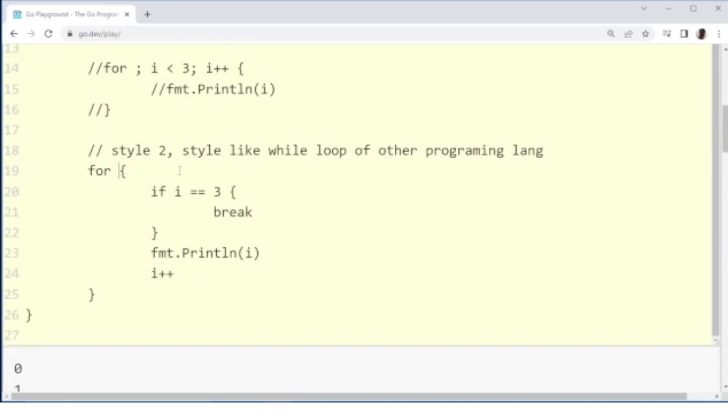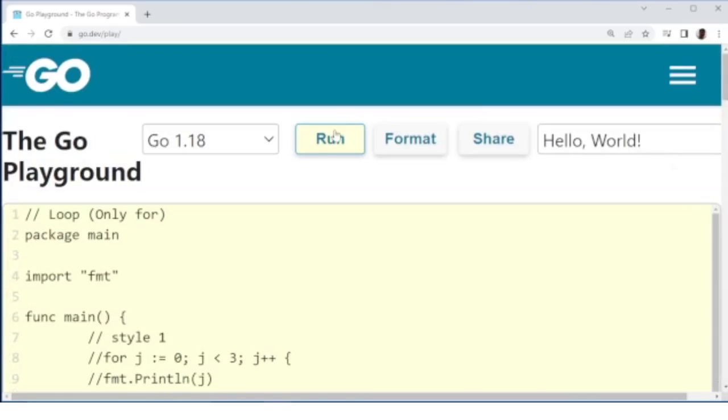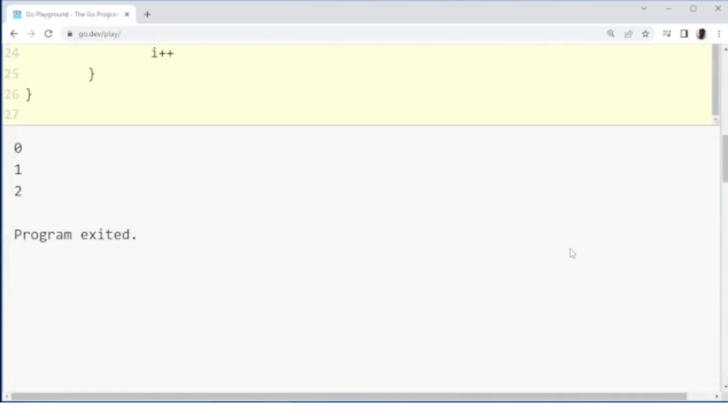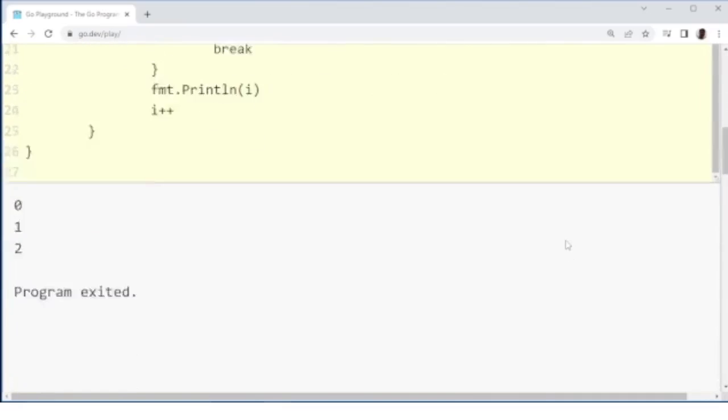So this loop will break if i equals 3. That means it will print 0, 1, 2. Let me run this program. Yes, we are getting the same output 0, 1 and 2.